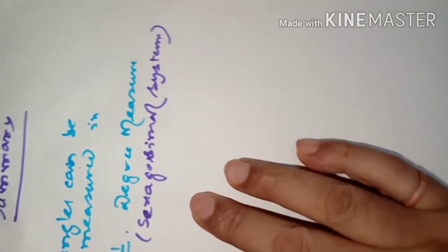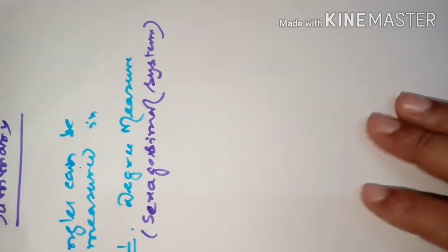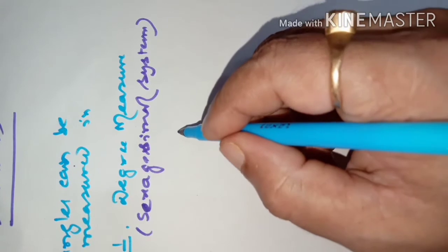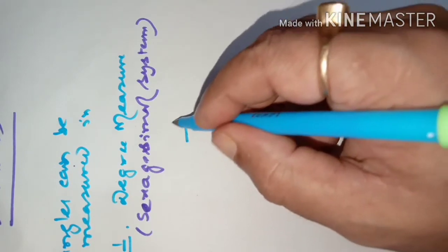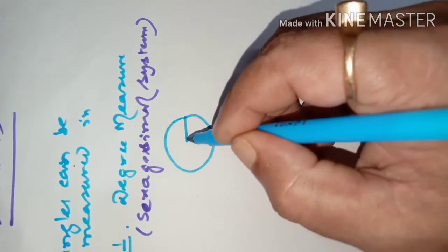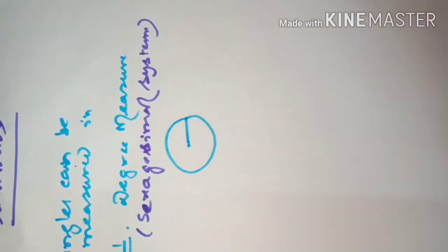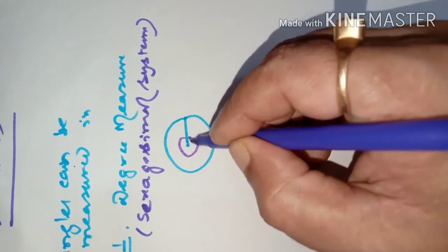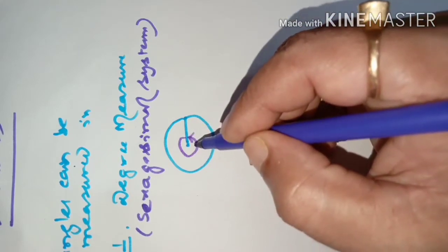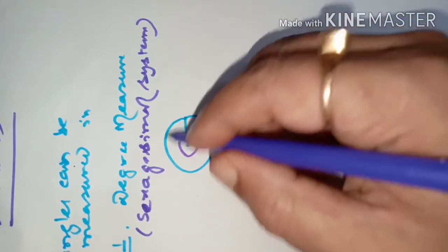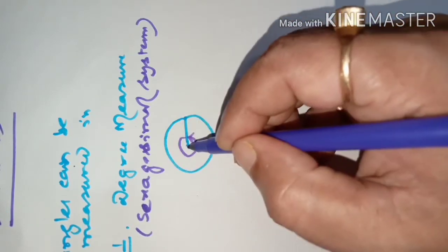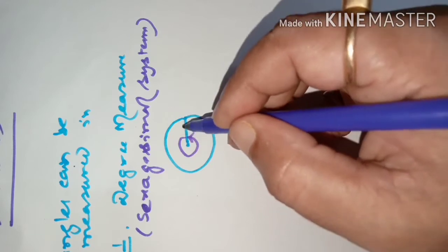In the sexagesimal system, we consider that the complete angle subtended at the center of a circle by the whole arc of the circle is 360 degrees. If we divide this whole into 360 equal parts, each part will subtend 1 degree.